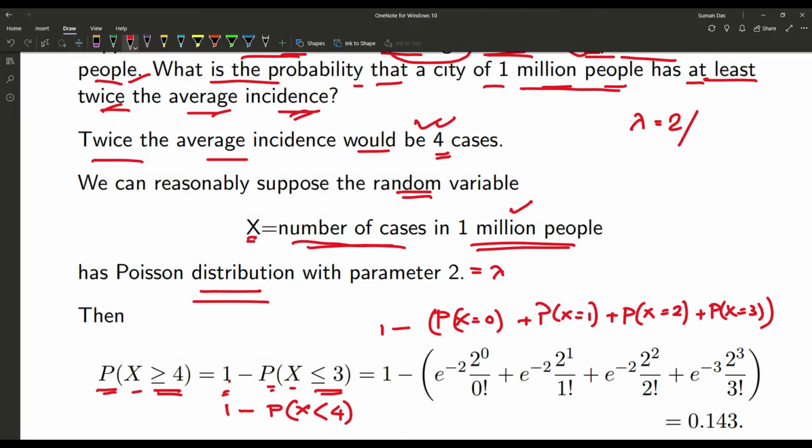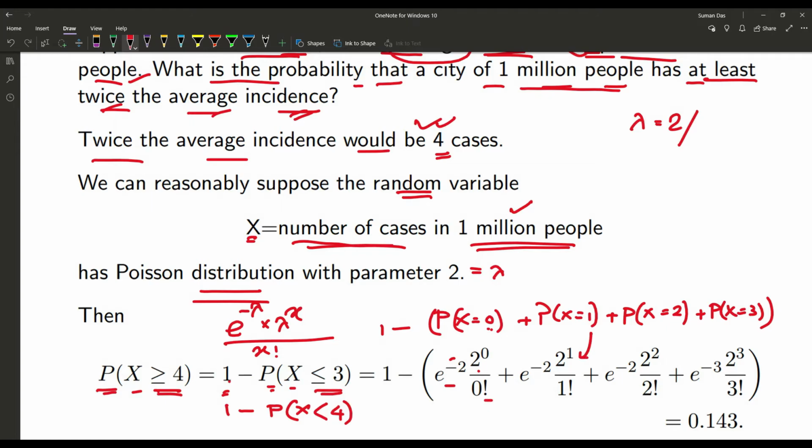When X is equal to 0, according to the formula of the Poisson distribution, e to the power minus lambda into lambda to the power X upon X factorial. So for X equal to 0, e to the power minus 2, our lambda is 2, into 2 to the power 0 upon 0 factorial.